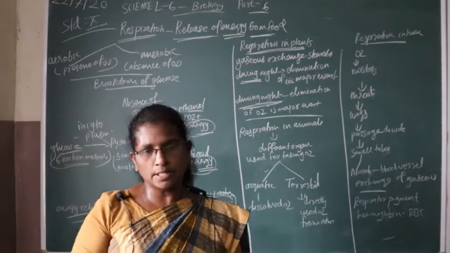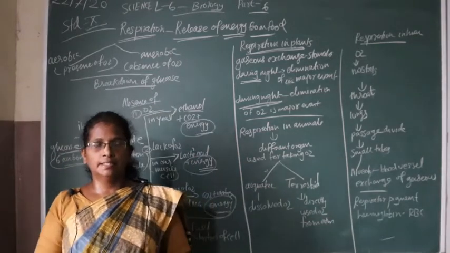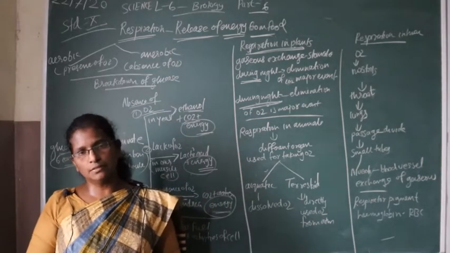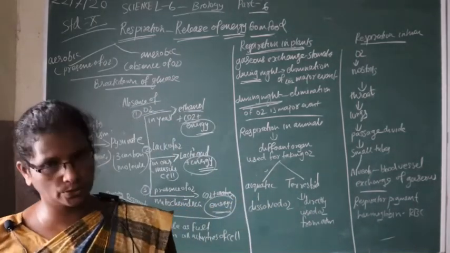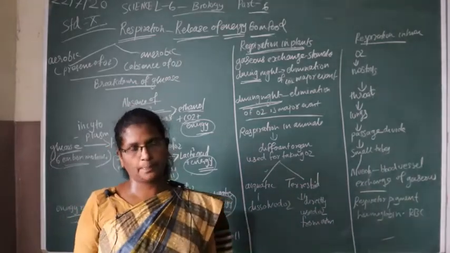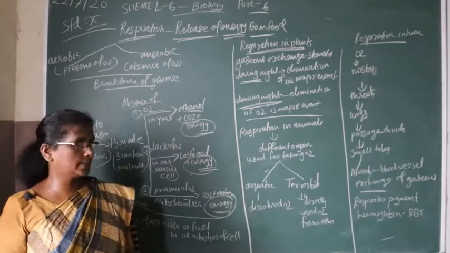Respiration in plants, the gaseous exchange of carbon dioxide and oxygen, takes place in the stomata.